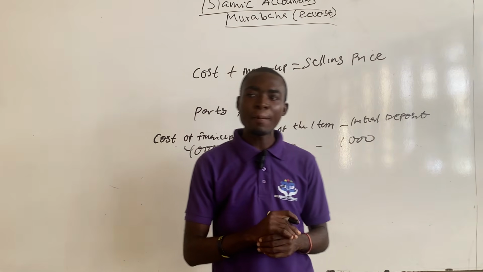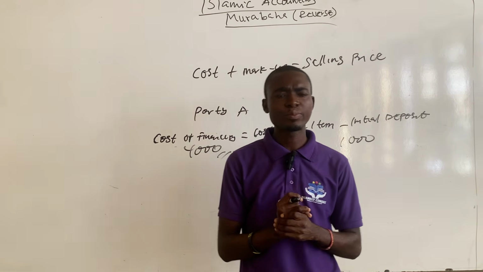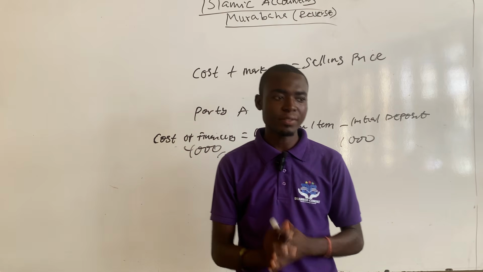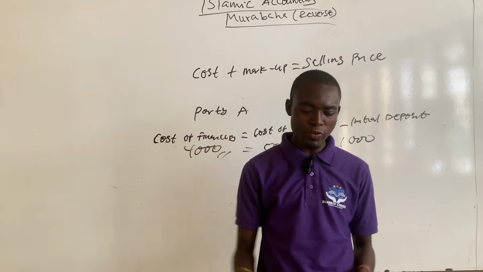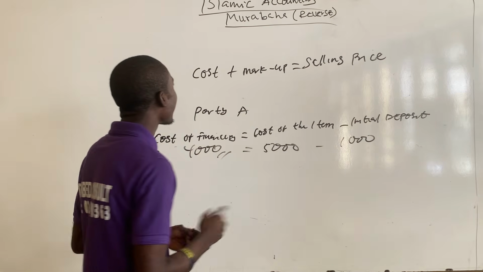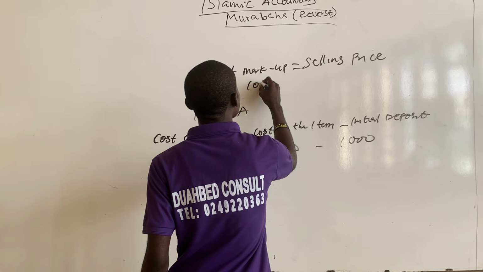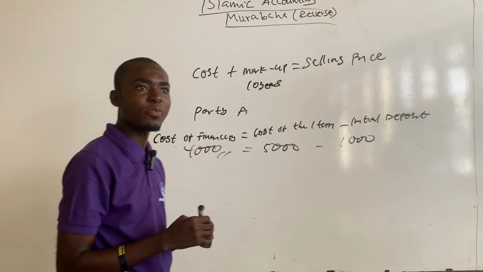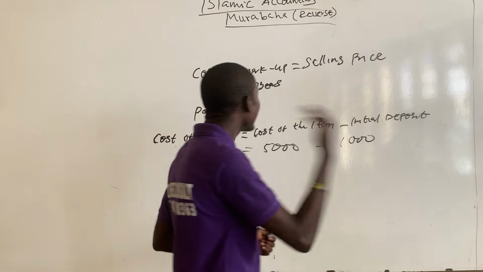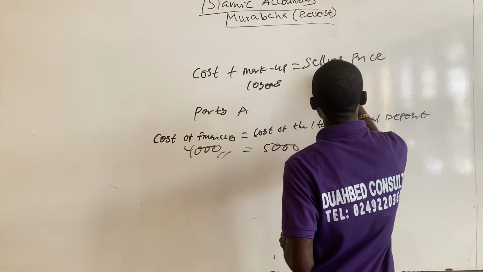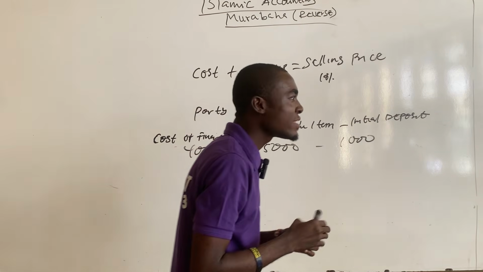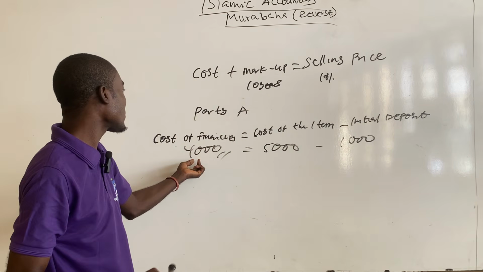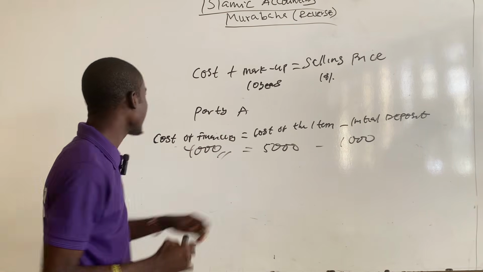The party or the person who was in need of money will be given a number of years to repay the cost of the finance together with the markup or the interest. So let's assume that party A was given 10 years to repay the cost of finance, and the annual markup is 10%. So every year party A will pay 10% interest on the 4,000, that's the cost of finance.